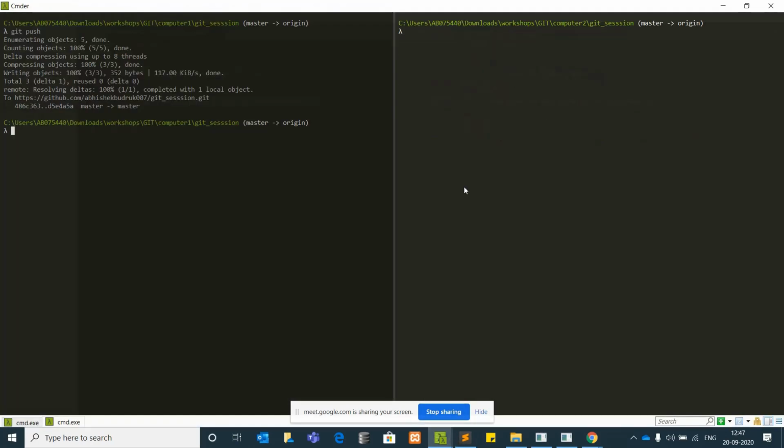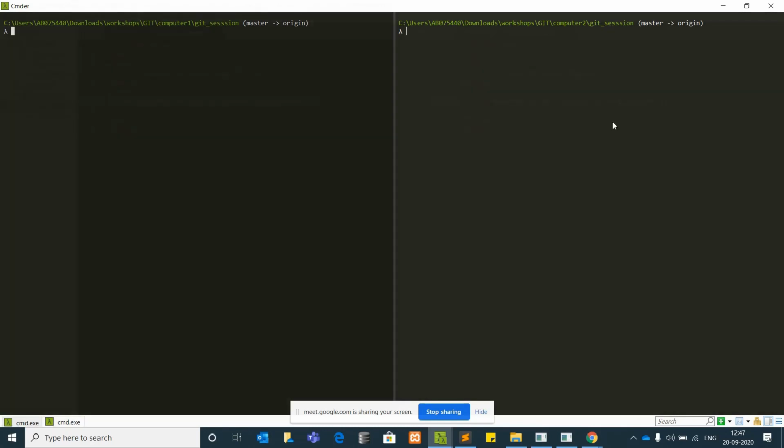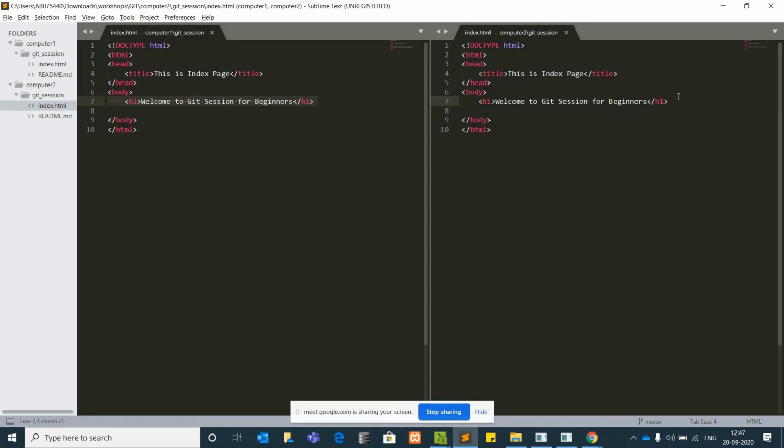Now suppose computer 2 wants to make some changes to the existing code that is there now. So what computer 2 will do is, okay, I'll just add an S2 tag here.